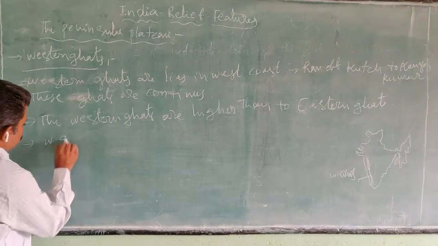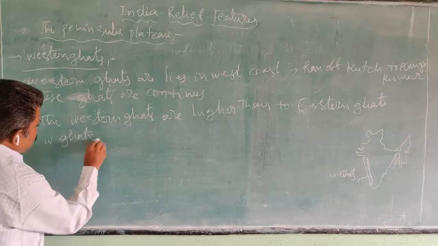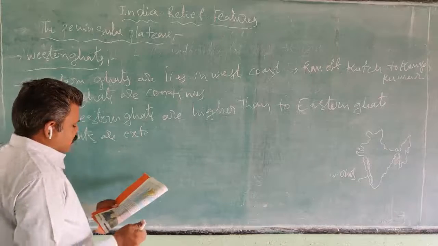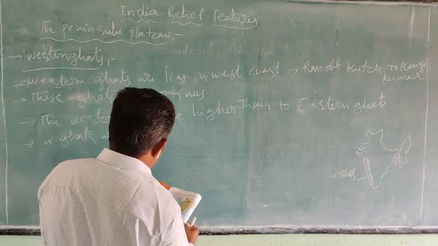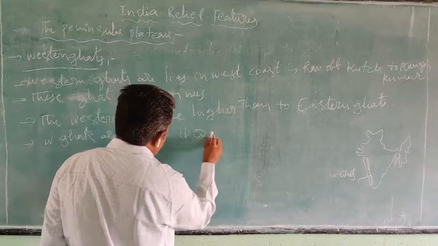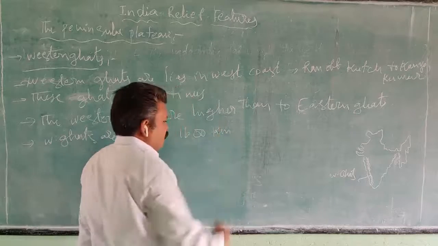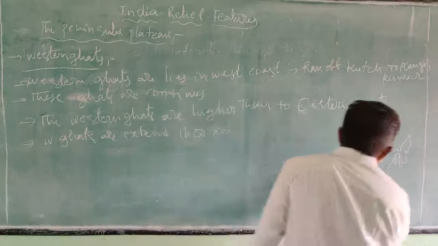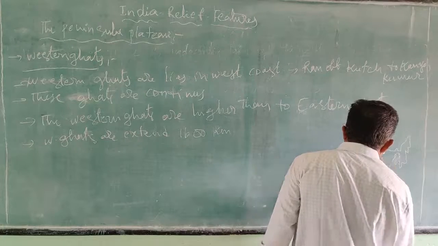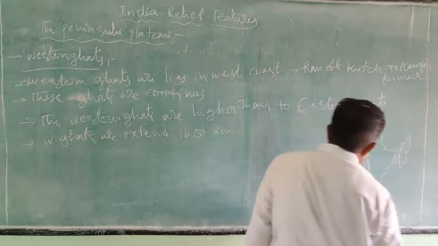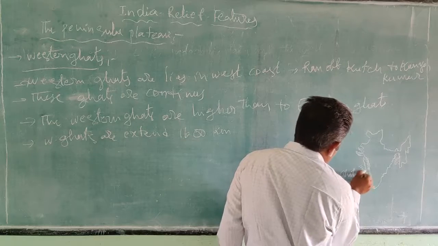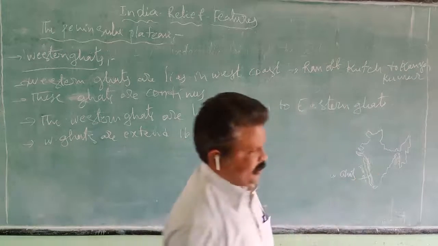The Western Ghats extend 1600 kilometers, from the Rann of Kutch to Kanyakumari. This is the extension of the Western Ghats.